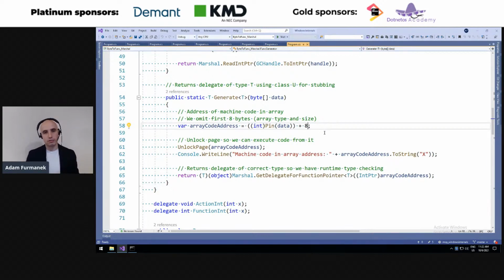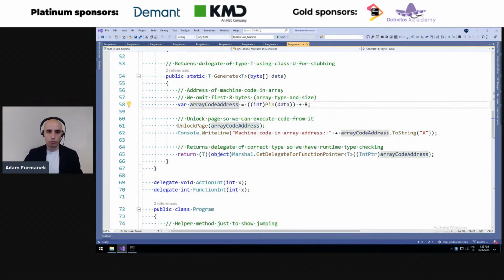So reflection does work, and .NET can verify types. The second integer over there is the size of the array, how many bytes we store over there. So we need to skip those two integers, so we move our pointer by 8. We finally get the address of the machine code. We unlock this page so we can start executing the code.